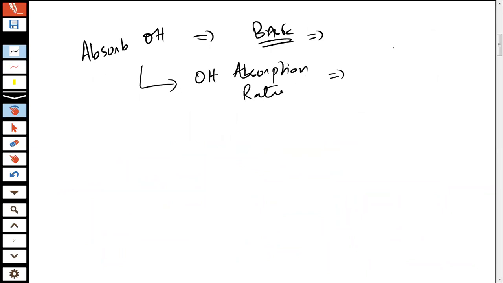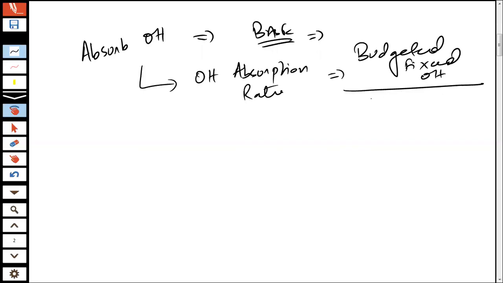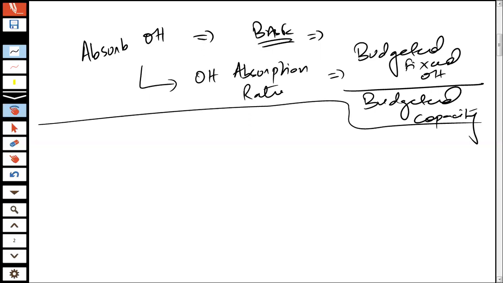And what exactly is the overhead absorption rate? This is computed like this: budgeted fixed overheads, or the budgeted overheads, divided by the budgeted capacity. Budgeted overhead divided by budgeted capacity. Now, let's start discussing it.